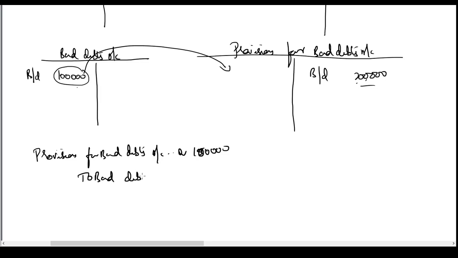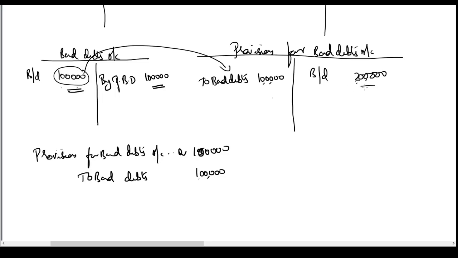When we pass this entry, the bad debts account will get credited and the balance will become zero. I'll write simply by PBD. PBD here means by provision for bad debts, 1 lakh. With this the account will get closed and the provision for bad debts account will be debited, to bad debts, rupees 1 lakh. So with this, the loss has been transferred to the account where profits were set aside to meet such losses.